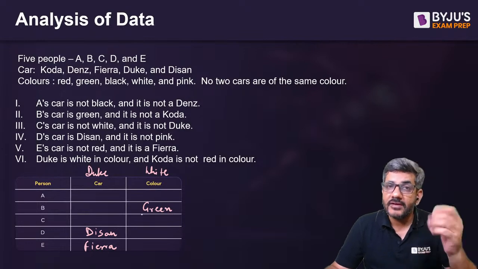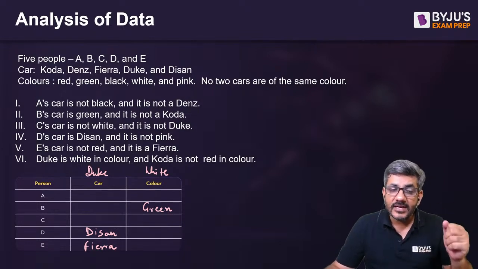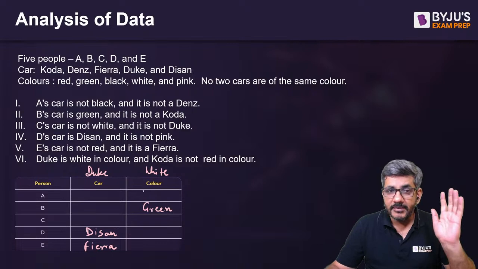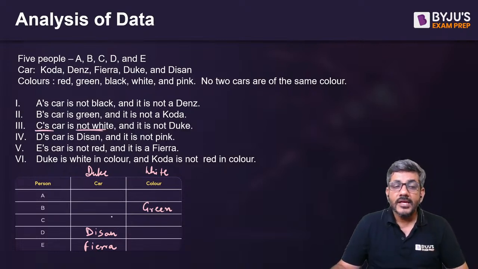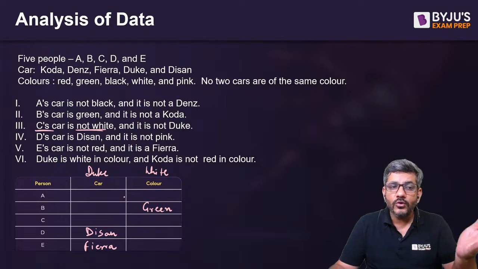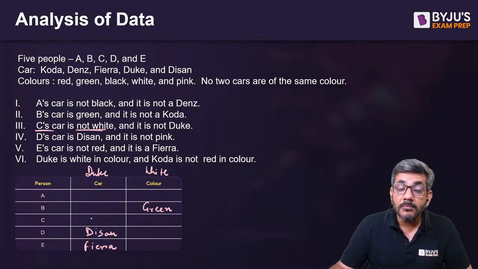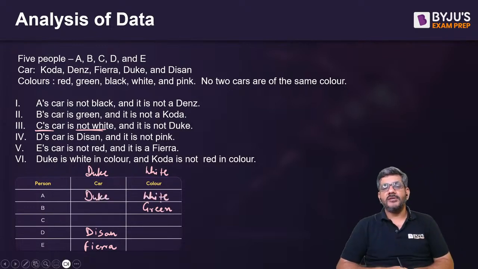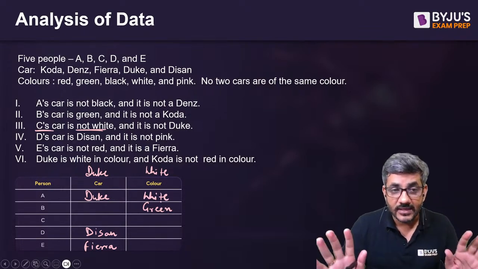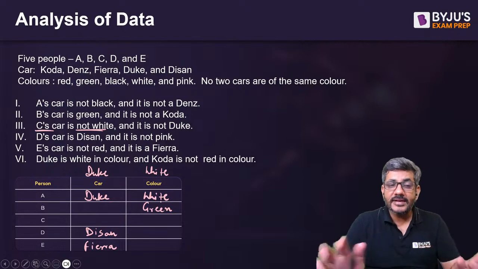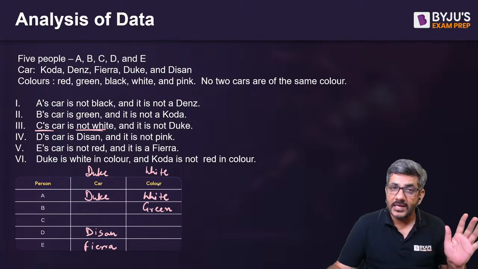Because B is already having a car of green color, D is having Nissan, E is having Fiera, तो इन्हीं में से एक होगा. And it is clearly given C's car is not white. If C's car is not white, तो Duke white किसकी हो सकती है? It must be with A, so A must be having Duke and white. I hope you would have got my answer now. ठीक है? Duke is white in color, तो वो सिर्फ और सिर्फ मैं A में ही लिख सकता हूं.